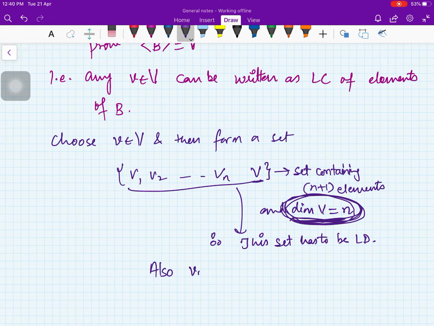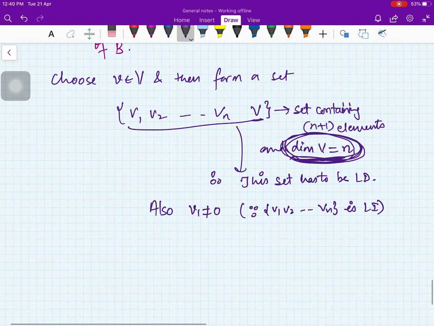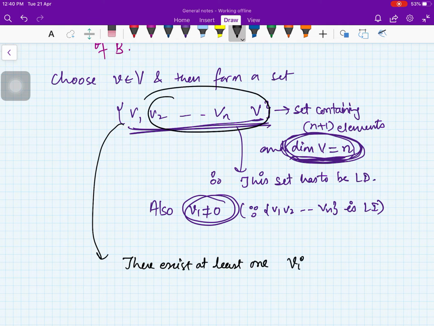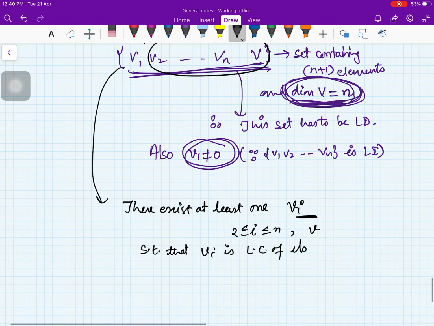Also, v1 is non-zero because the set v1, v2, vn is linearly independent, and in a linearly independent set you cannot have a zero vector. So we have that this set is linearly dependent and the first element is non-zero. Then we have a theorem which says there exists at least one vi, where i is from 2 to n, and then v also included at the end, such that vi is a linear combination of its predecessors.